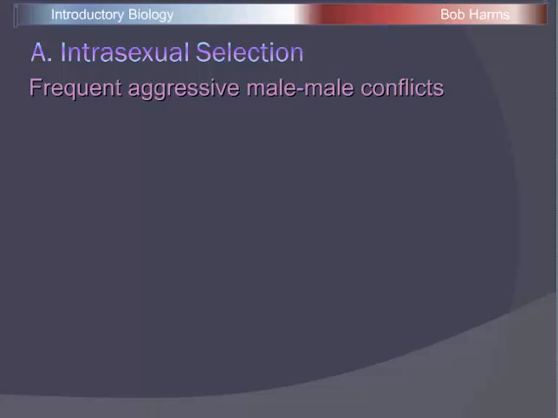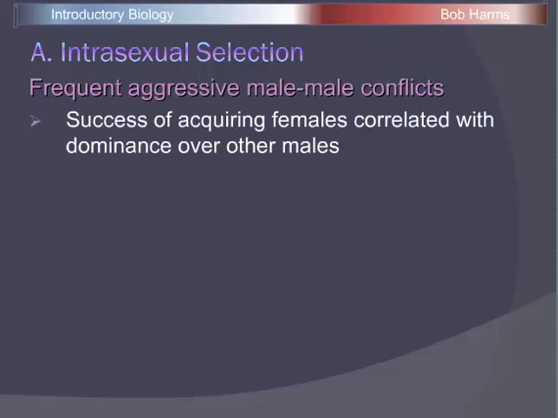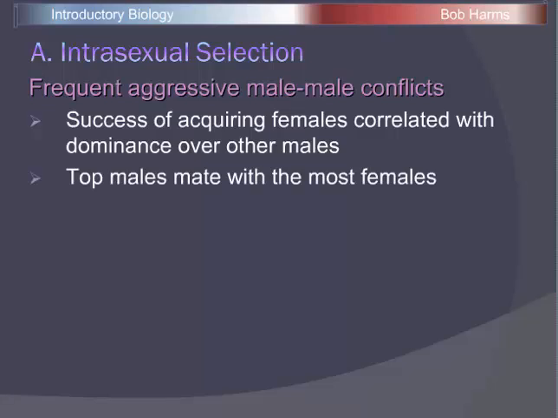In species that show intrasexual selection, we see a lot of male-to-male combat, very aggressive conflict. Typically, this is very ritualized. It's not going to be to the death, although certainly serious injuries or death could occur. But the idea in these species is that during mating season, there's a very ritualistic sort of conflict that all the males will compete in. The male's success at mating and attracting females is directly correlated with how that male fared in the competition. The higher the male ranked in the competition, the better his chances of mating that mating season.